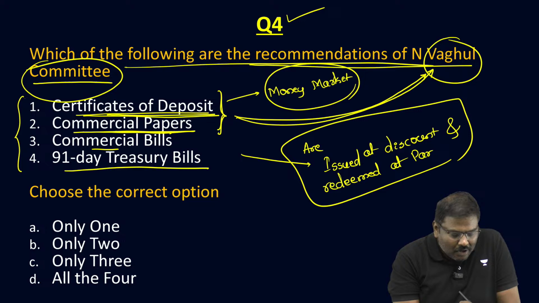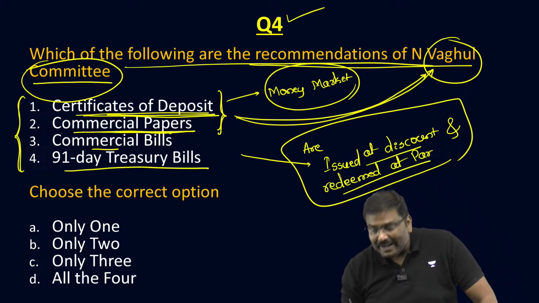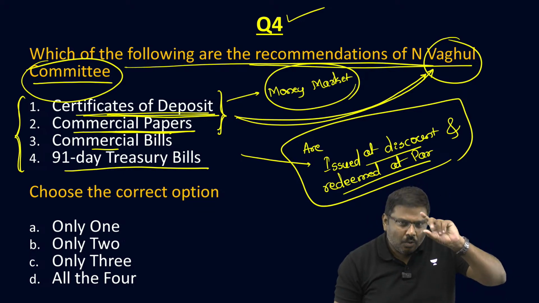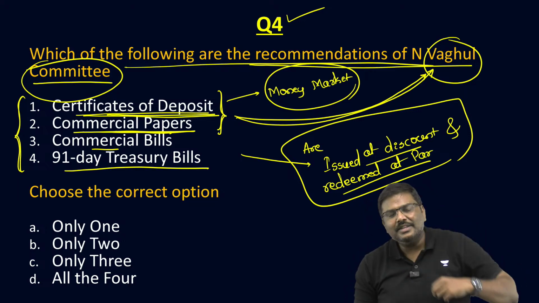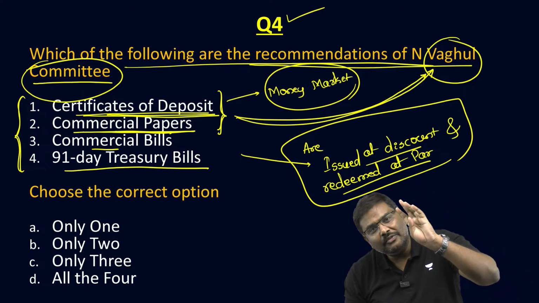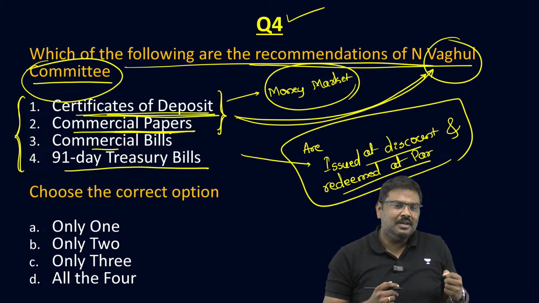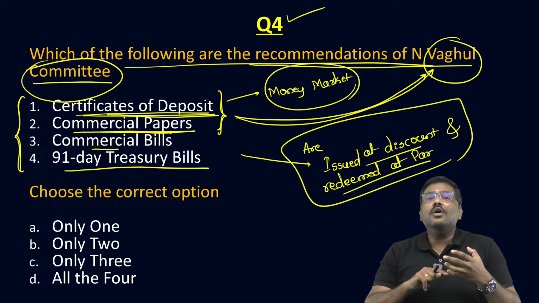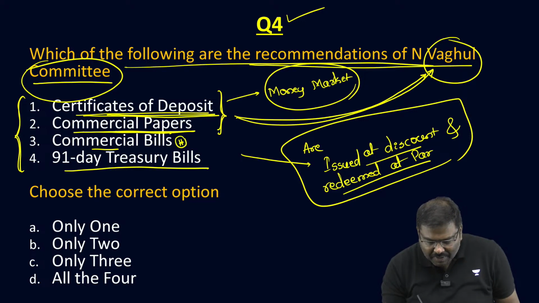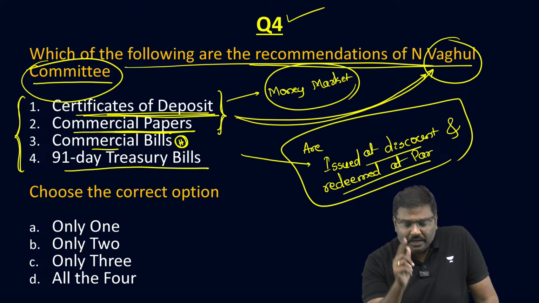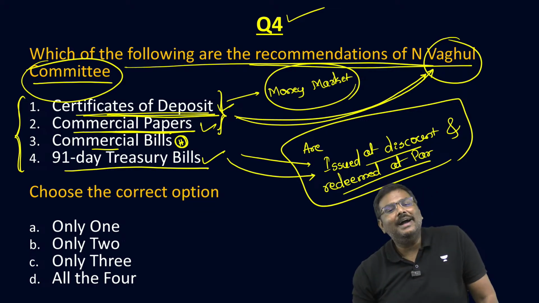Okay. So, which of the following instruments are issued at discount and redeemed at par? Only one of these instruments, two, three, or all four of these instruments? Please do let me know. How many of these instruments? 1, 2, 3 or 4? The answer is: except the third one. Remember this. Except the third one, all the other 3 are issued at discount, redeemed at par.